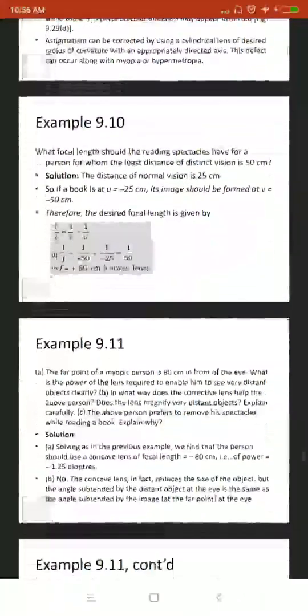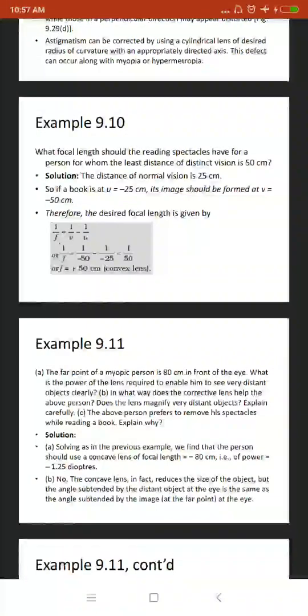Let us go through an example for this. What focal length should the reading spectacles have for a person for whom the least distance of distinct vision is 50 centimeter? Here the normal vision should be at 25 centimeter.